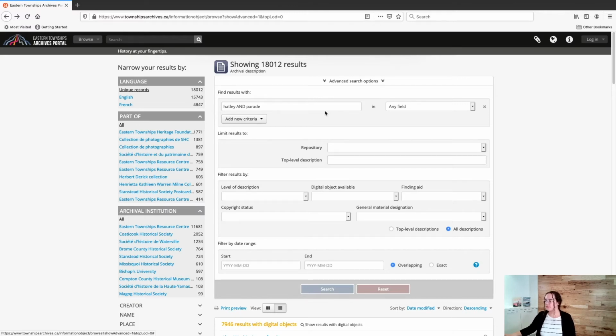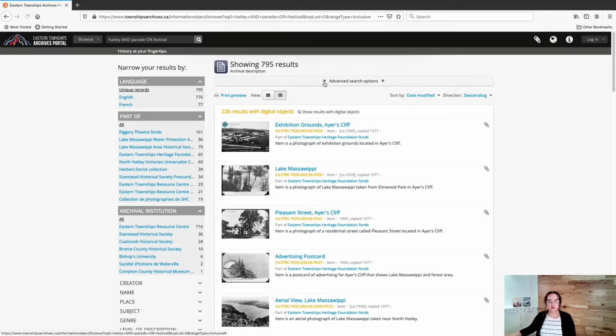One thing that you should know if you're entering, for example, Hatley and parade or festival, if you're combining different Boolean operators, the ranking is as such. The term not takes precedence over and, and the term and takes precedence over or. So that's how it will rank your search results. Whenever you're ready, you just hit enter or click search and you will be provided with your search results.